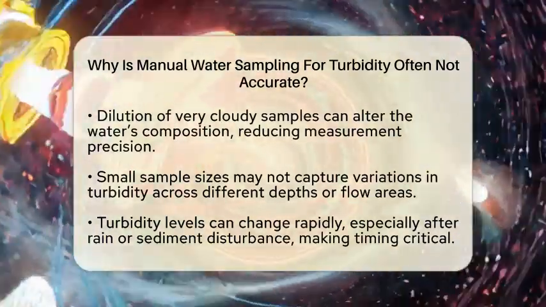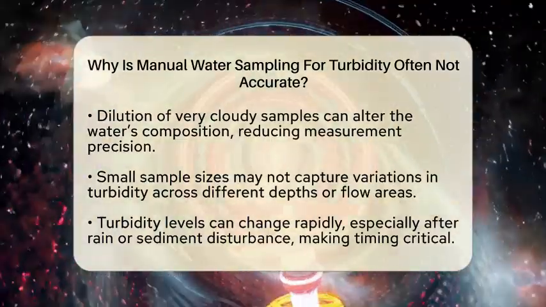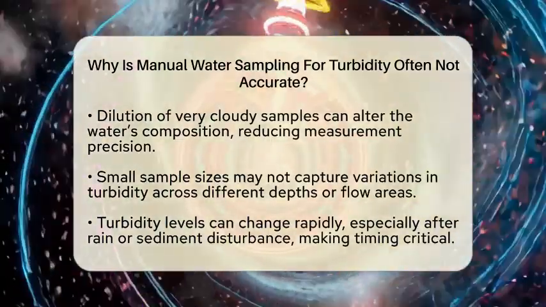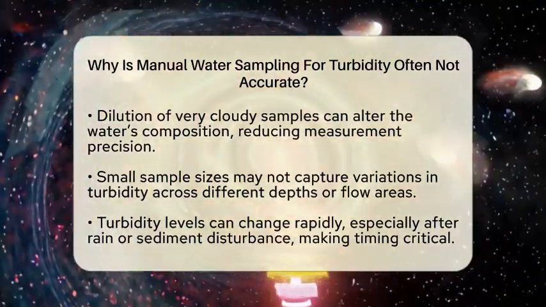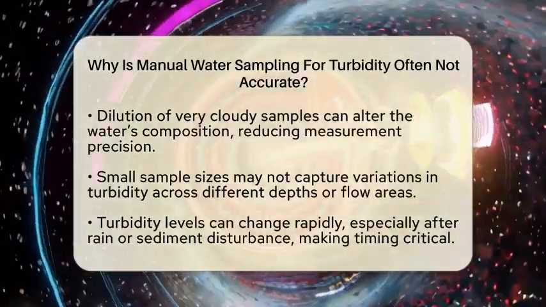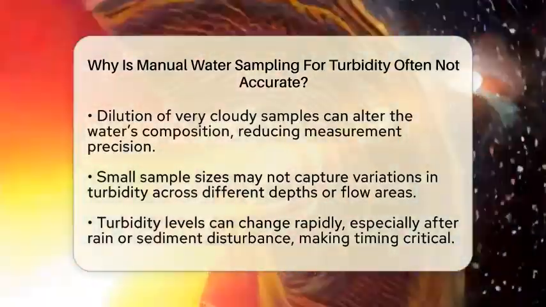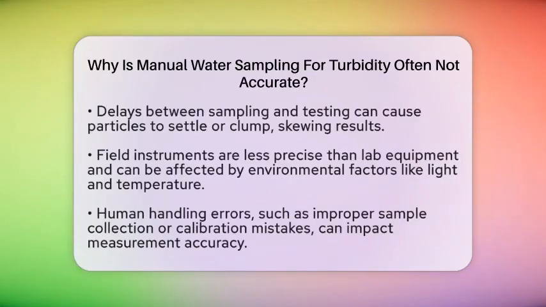Timing is another factor. Turbidity can change quickly, especially after rain or sediment disturbance. Taking a sample and measuring it later means the water's turbidity could have changed in the meantime. Also, delays between collecting and testing can cause particles to settle or clump together, skewing the results.